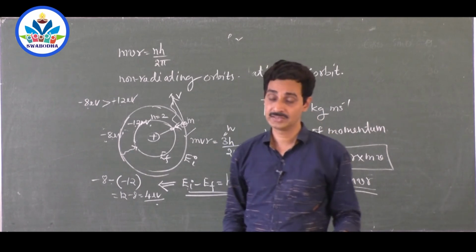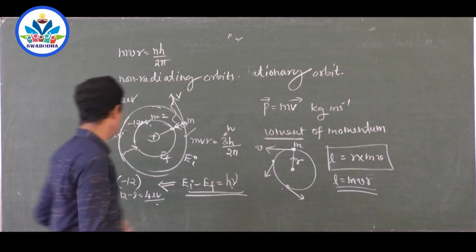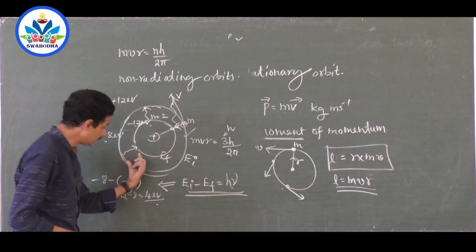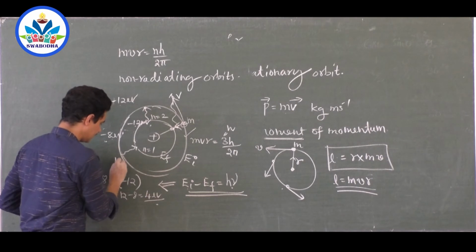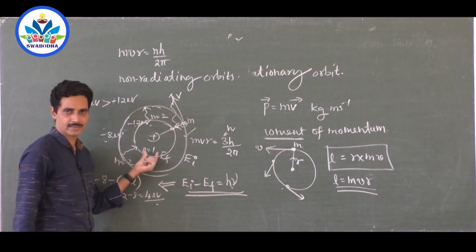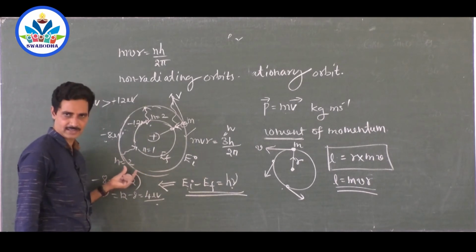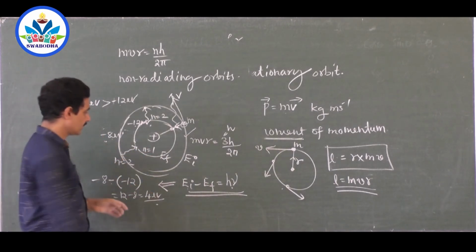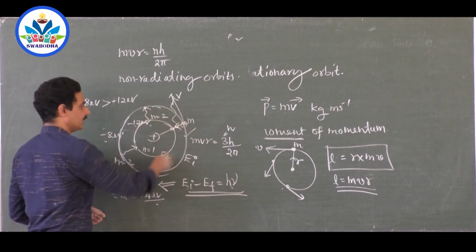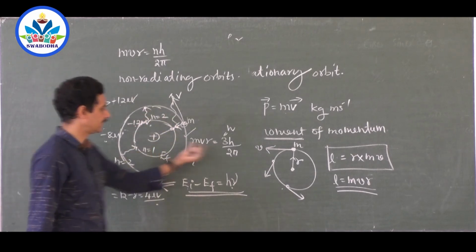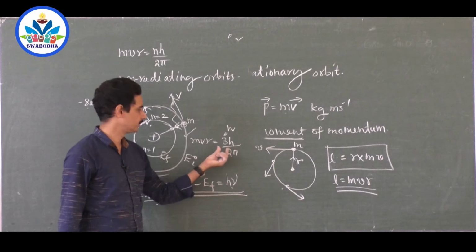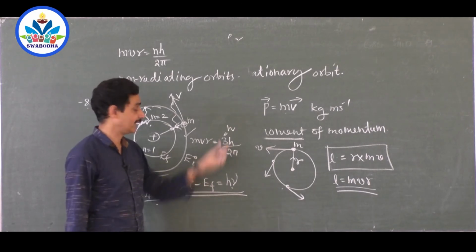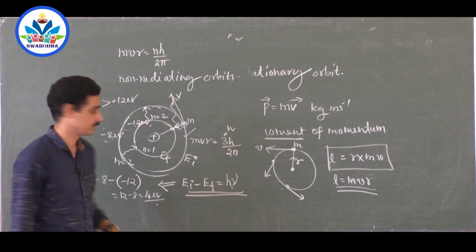Suppose it absorbs energy and goes to the higher energy level. That means, suppose this is n equal to 1 and n equal to 2. This is the first stationary orbit, and this is the second stationary orbit. In between you don't have any orbits at all. Not possible, because if you assume an orbit in between, then angular momentum will not be equal to either 1h by 2 pi or 2h by 2 pi. It may be equal to 1.5h by 2 pi. That is not possible. N can have only integral values 1, 2, 3.